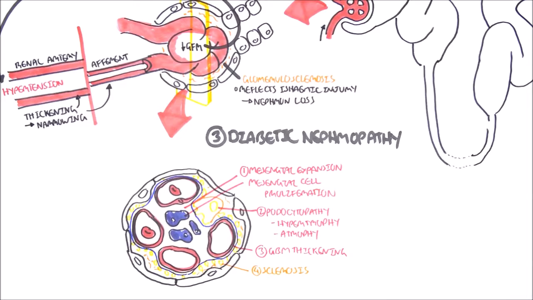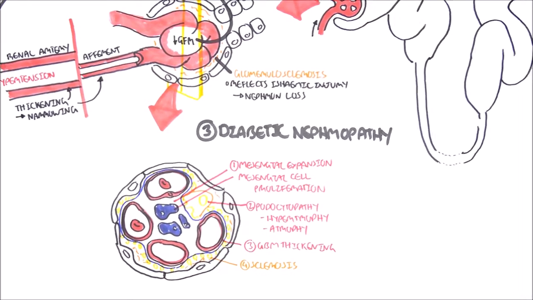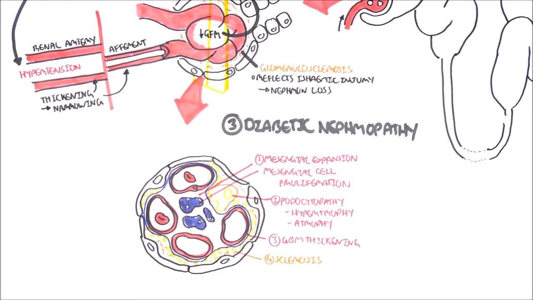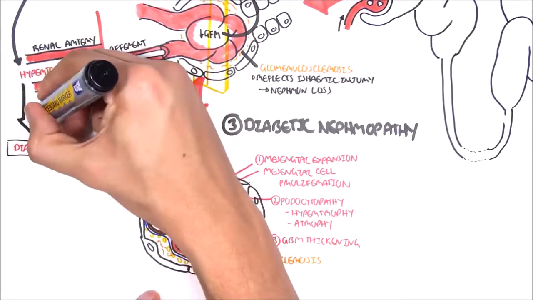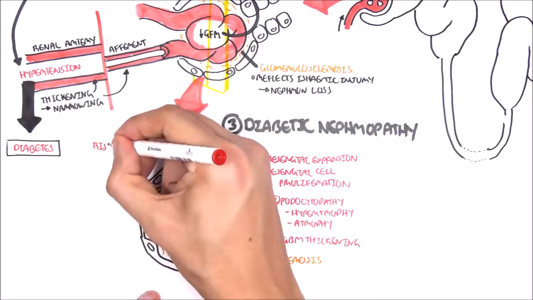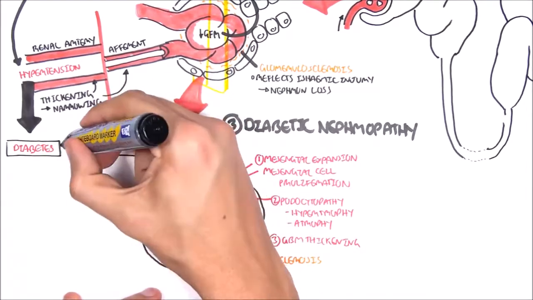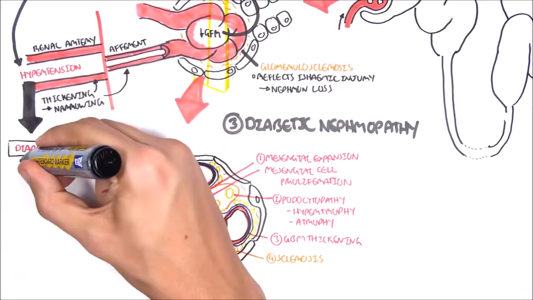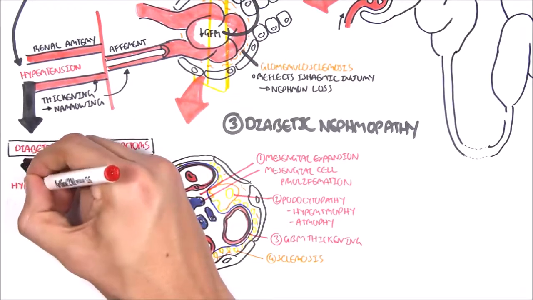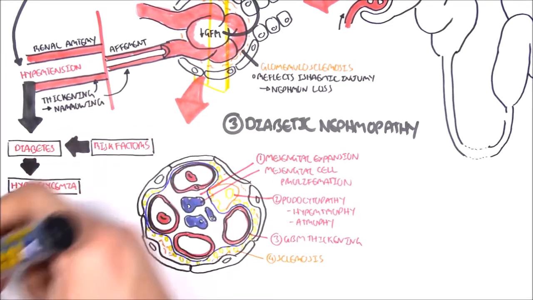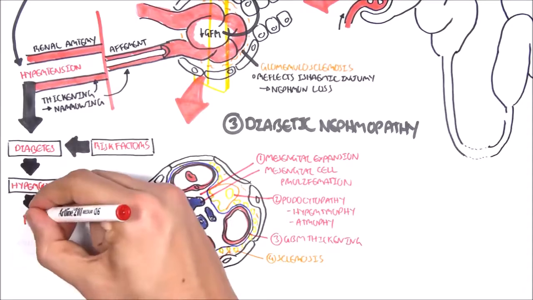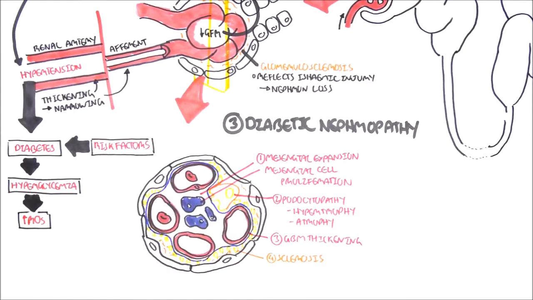So, how do all these changes occur? Well, people develop diabetes because of risk factors, which include hypertension. Diabetes is a condition where you have high blood glucose. High blood glucose leads to overproduction of reactive oxygen species. Now, these reactive oxygen species, or ROS, lead to a cascade of events.